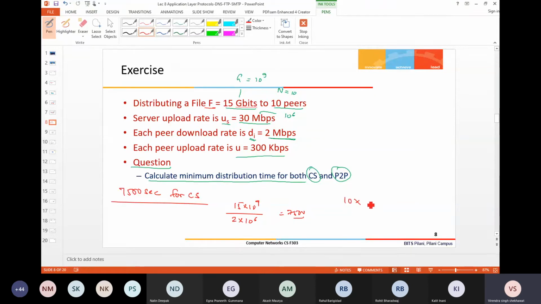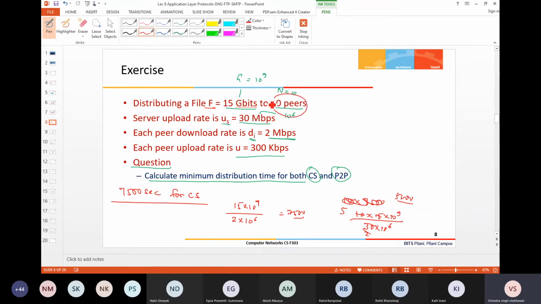And what is NF? N is 10, and F is 15 into 10 power 9. So this is NF by US, where US means 30 into 10 power 6. So 15 divided by 3 gives 5, so this is going to be 5,000, right? In this case, actually, it is coming from F by D.